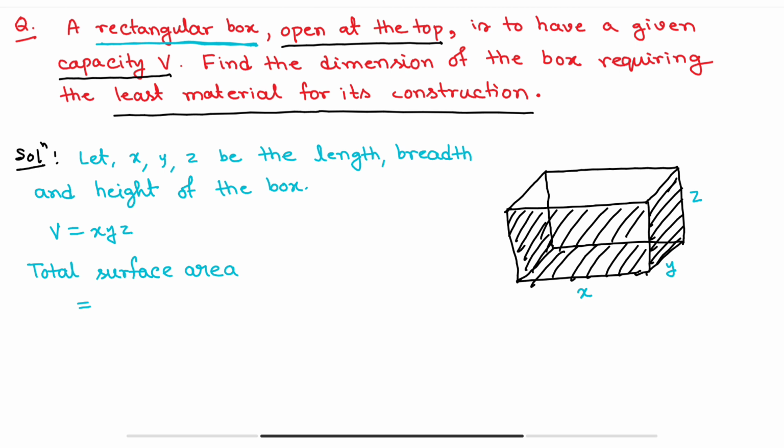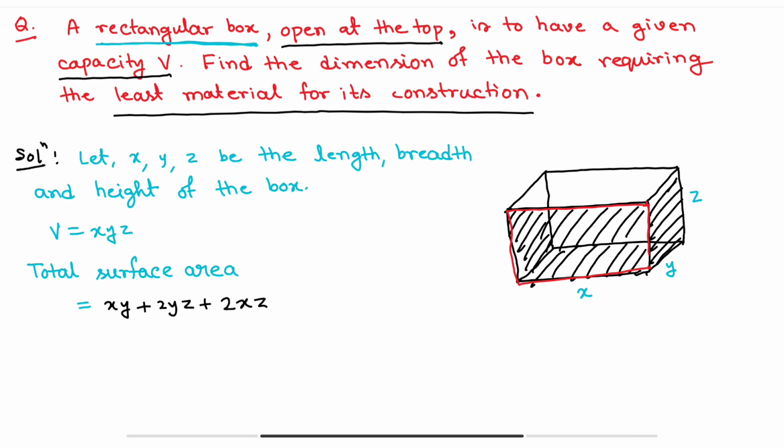That means we are getting one area xy plus two areas of yz, 2yz, and two areas of xz, so 2xz.